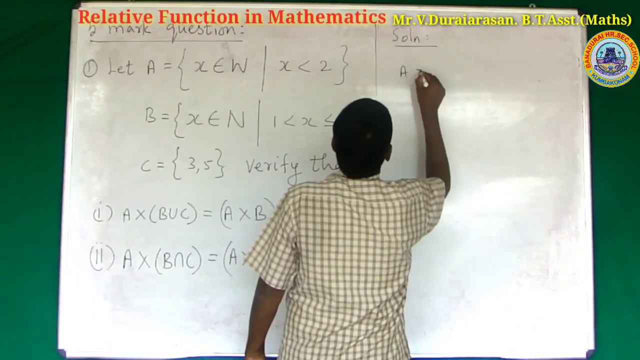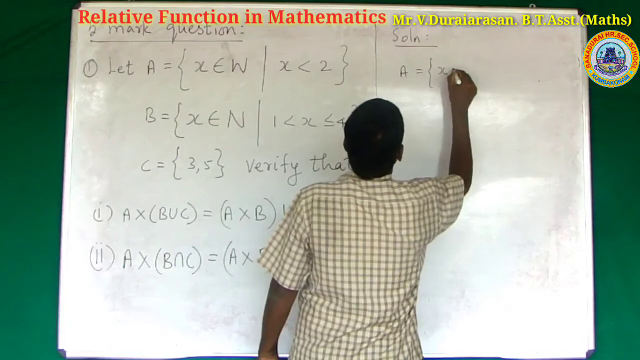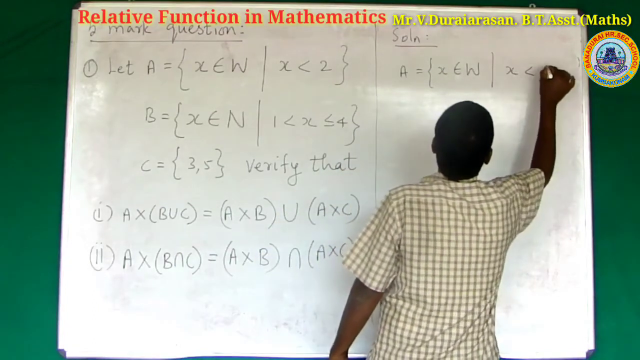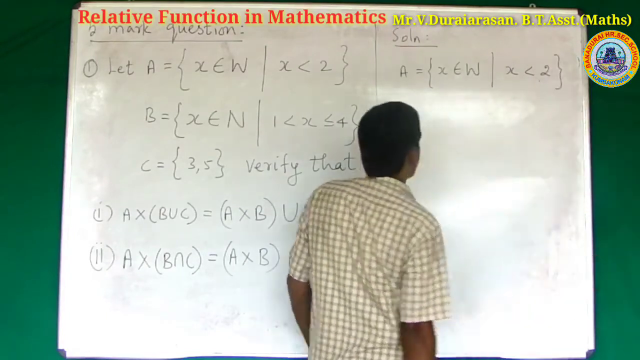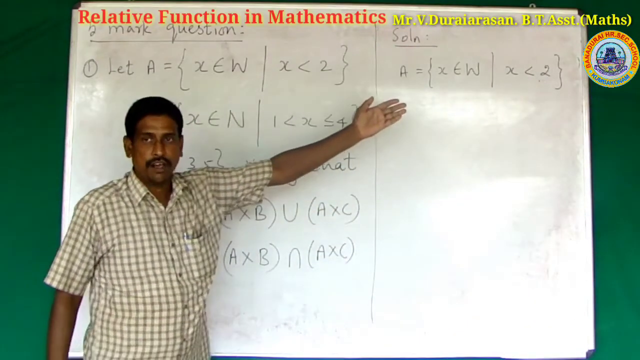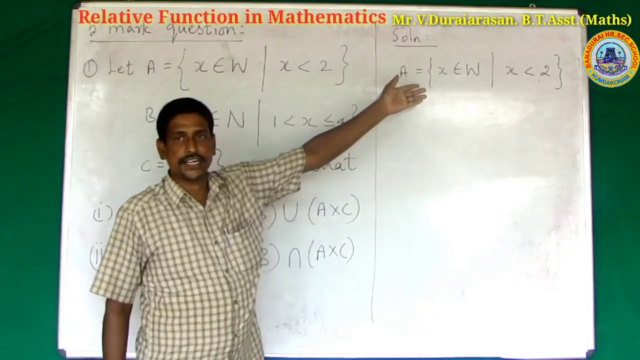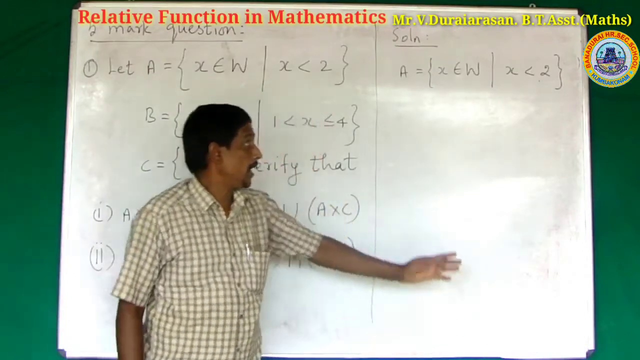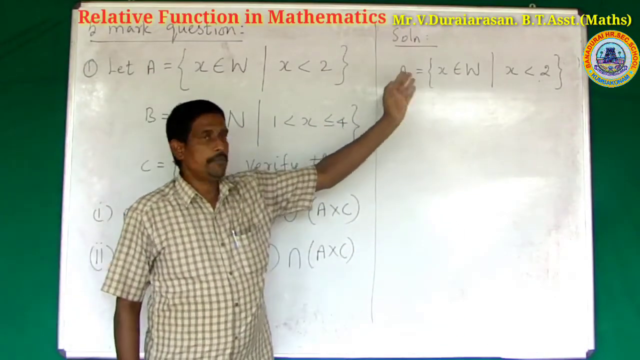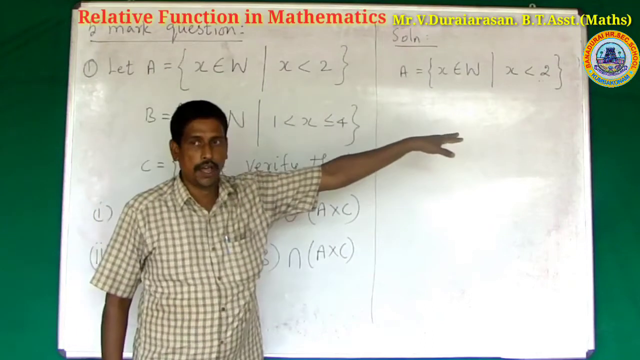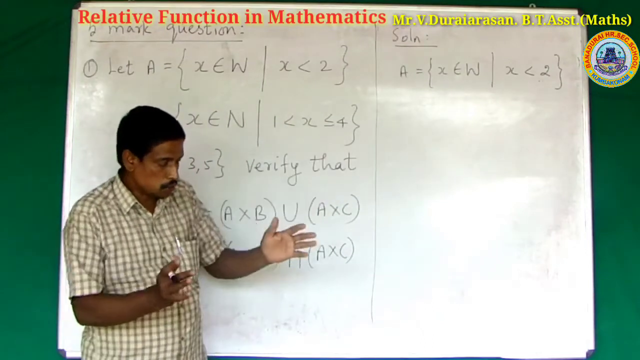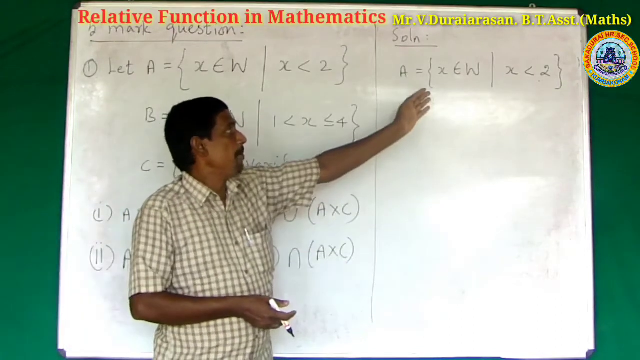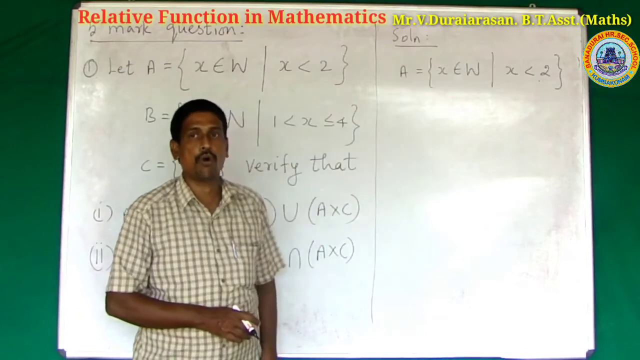First, the given set A is given: x belongs to W such that x less than 2. First, understand the given set. What is the form of the given set? This is a set builder form. What is given? x belongs to W, all the elements x belong to whole numbers. Belongs to means contained in. x belongs to the whole numbers.